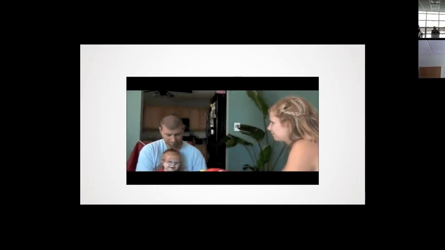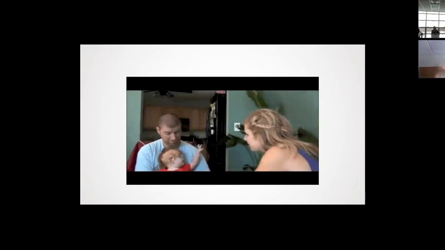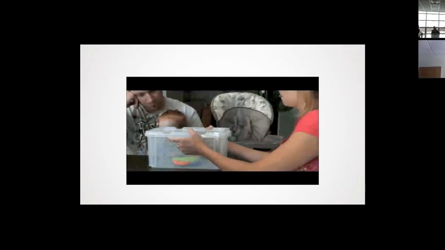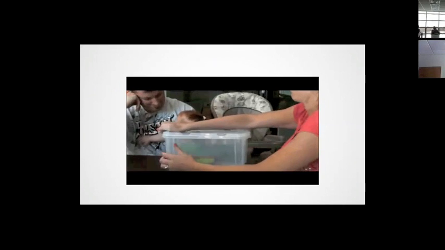So here she's presented with the box, and what you see is her engaging in that joint attention, trying to direct her parent away from the offering. So she's really using those social strengths to escape a task.